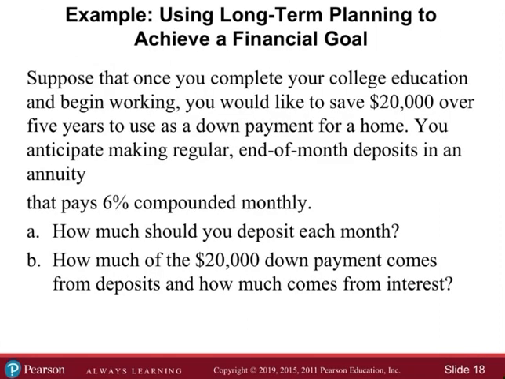Suppose that once you complete your college education and begin working, you would like to save $20,000 over 5 years to use as a down payment for a home. Okay, that's reasonable. You anticipate making regular end-of-month deposits in an annuity that pays 6% compounded monthly. How much should you deposit each month? And how much of the $20,000 down payment comes from deposits and how much comes from interest? Oh, okay, that's the final amount. Okay, that's fine.